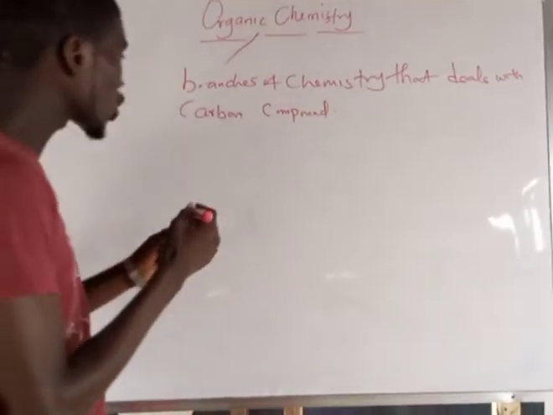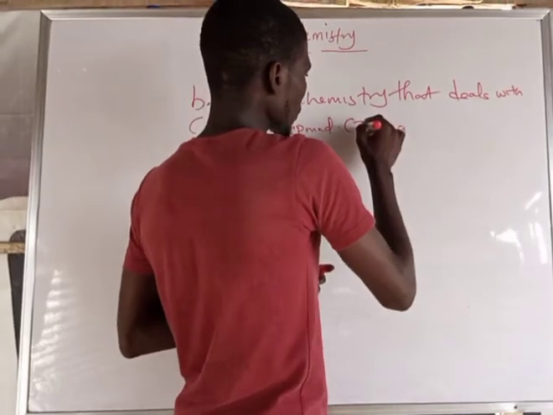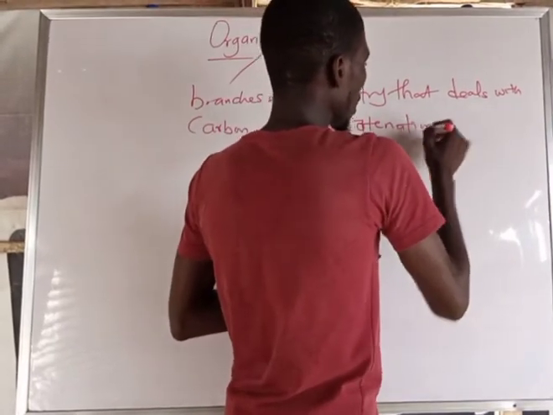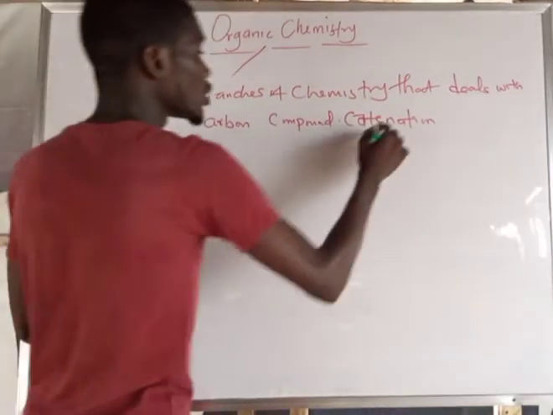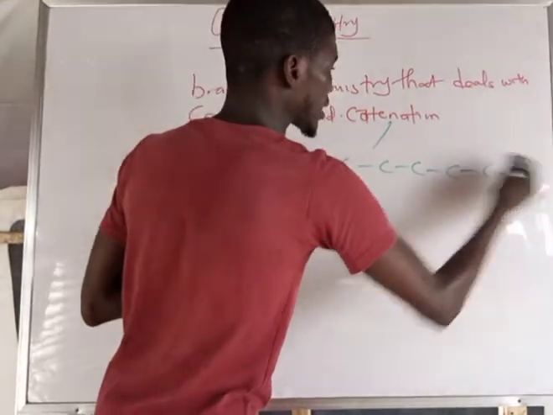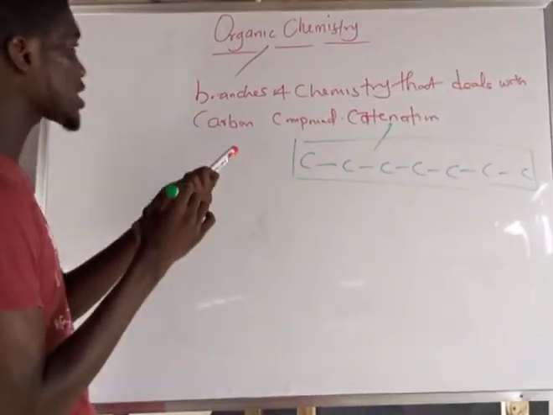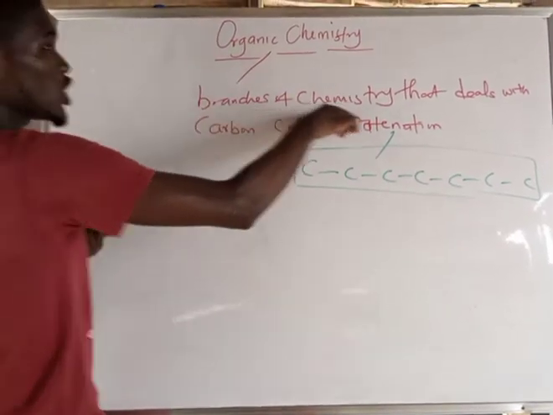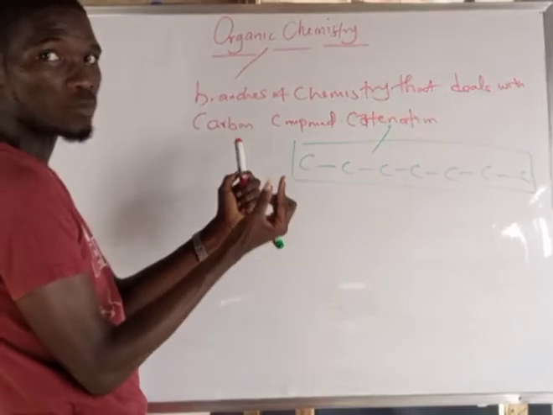And again, we should take note of what we mean by catenation. Catenation means the ability of carbon to form the longest continuous carbon chain like this. And don't forget that organic chemistry is the branch of chemistry that deals with carbon compounds, or we call it the chemistry of carbon compounds.